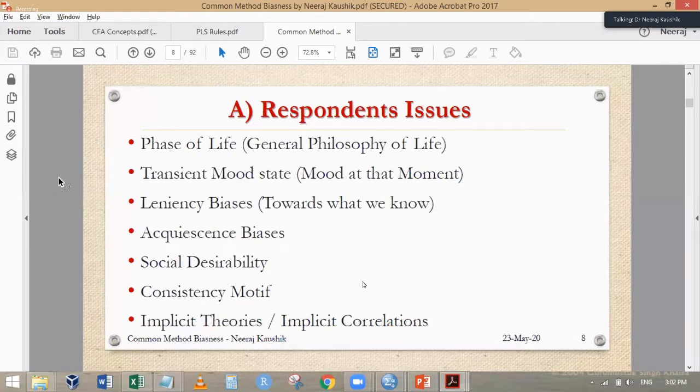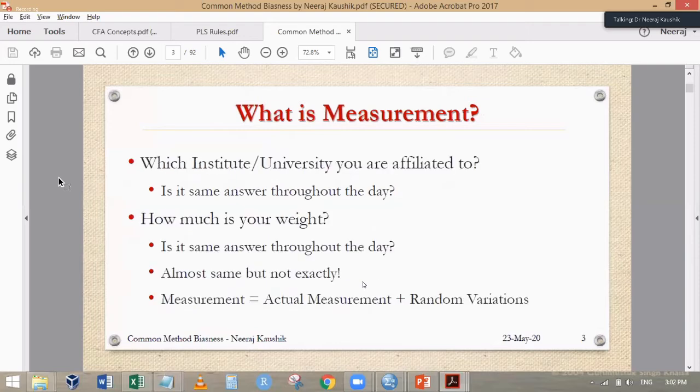So I ask this question basically. See, these are certain questions I am asking. So I can see Ziaur Rahman is talking to somebody near him, but let me ask this question. Like Ziaur Rahman, if I ask you which institute or university you are affiliated to, and I ask you 5 times or 10 times in a day, I hope your answer will be the same. Okay, it's exactly the same answer.